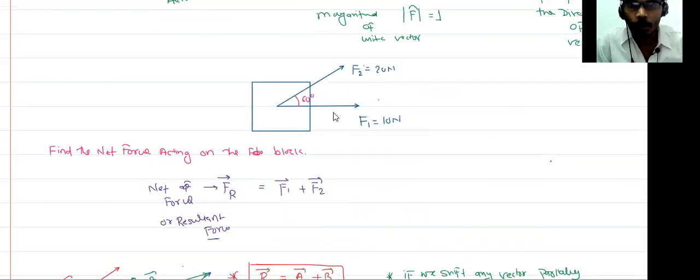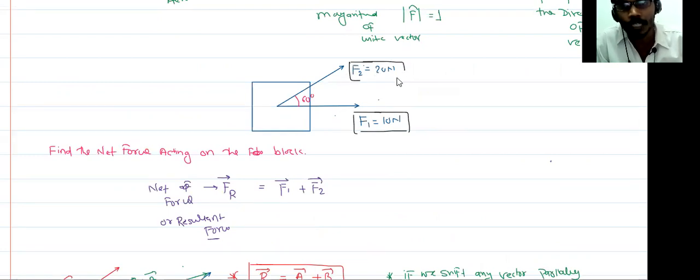I tell you one thing: we apply a force F1 equal to 10 Newton in this direction, and there is another force F2 equal to 20 Newton in this direction. It makes an angle of 60 degrees between these two forces. So what is the net force? You can directly apply the formula.